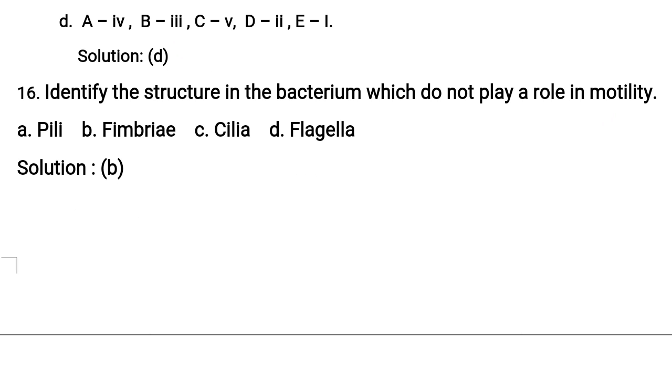Fimbriae are brush bristle like structures present on the surface of the bacteria along with the flagella. But flagella help in locomotion of bacteria, while fimbriae do not help at any cost in locomotion. But what is the role? What is the use of fimbriae?